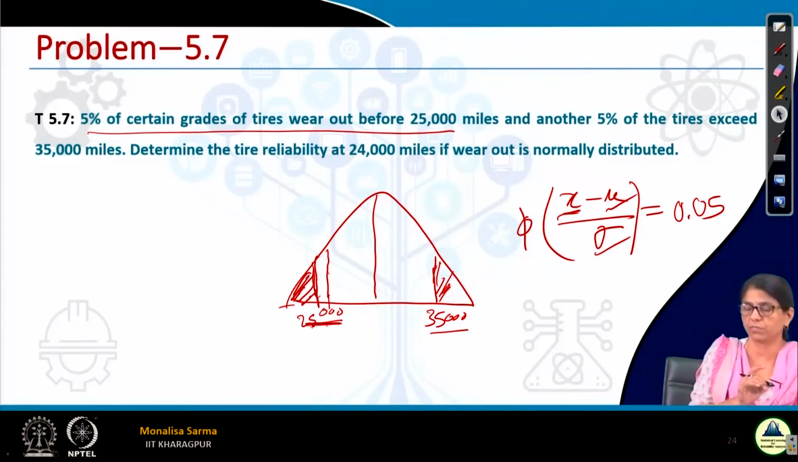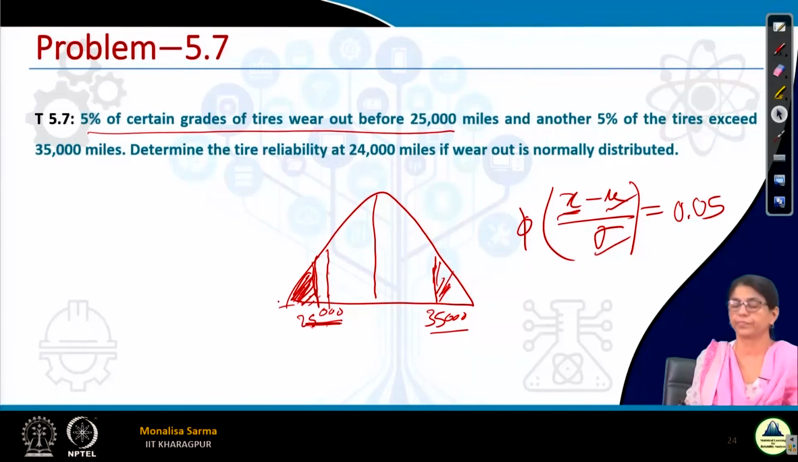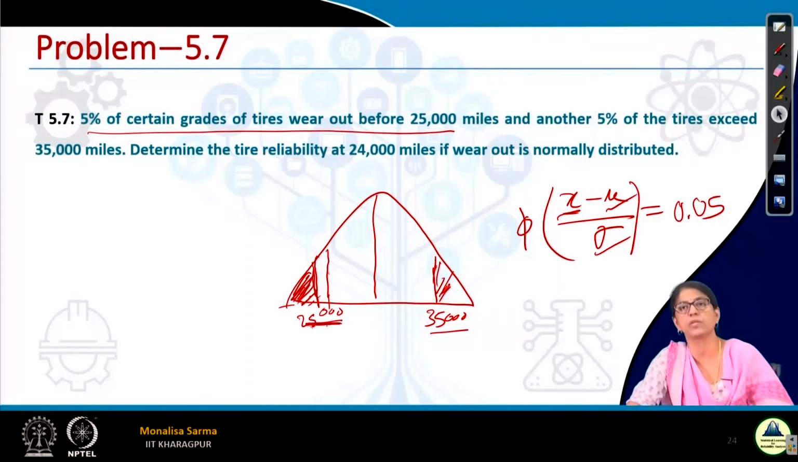Reliability at 24,000 miles. This side it will give me F of t, the cumulative failure at 24,000. So reliability will be 1 minus this whole thing. What is the probability that it will not fail, the probability of failure free? So it will be 1 minus of this. Same thing, that's the same concept everywhere.